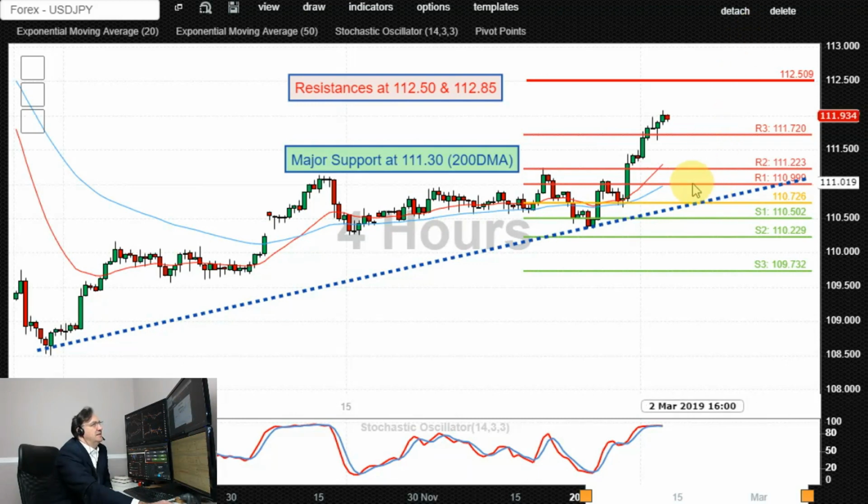Only a deeper retracement towards 110.70 and an end of day close below that level would negate this current end of day and also 4-hourly bullish sentiment. Alternatively, either a controlled pullback from the current levels and a bounce, or a breakout above the current highs would initially be capped by 112.20, 112.50. Confirmed breakouts above that level would open up the way for a spike higher towards 112.85, 113 to the upside.